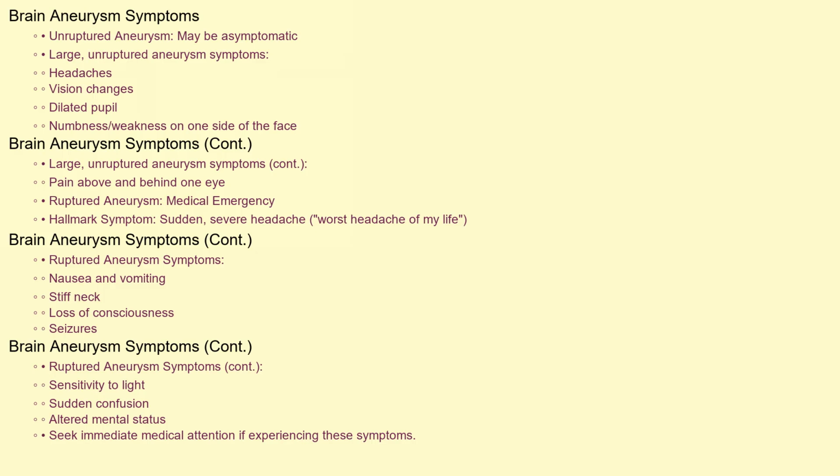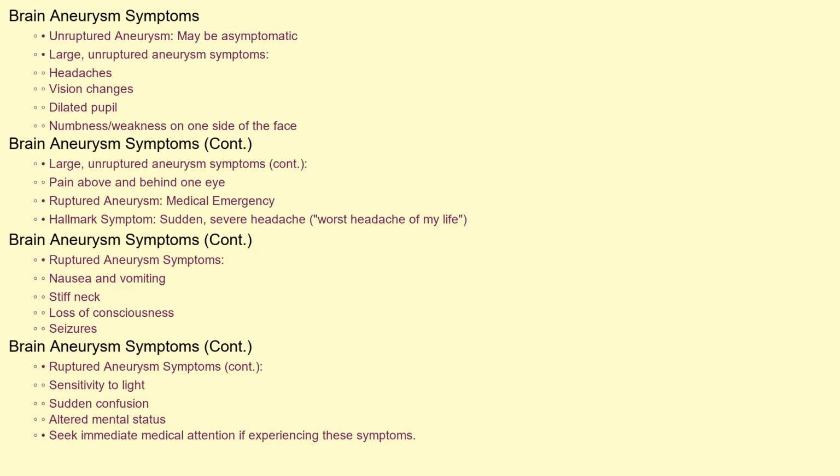Many brain aneurysms cause no symptoms until they rupture. However, a large unruptured aneurysm can press on surrounding brain tissue or nerves, leading to symptoms such as headaches, vision changes, a dilated pupil, numbness or weakness on one side of the face, or pain above and behind one eye.